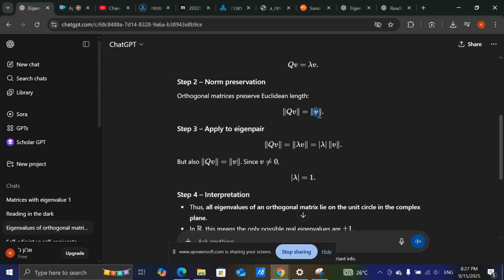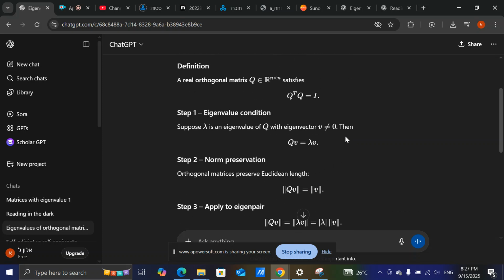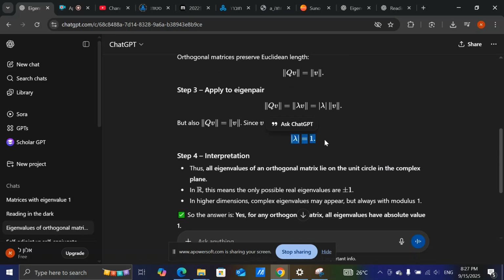Therefore, since those two left sides are equal, I can divide by the norm of V and get that the absolute value of lambda equals 1. And this is the proof that for a unitary or orthogonal matrix, which preserves the norm, all their eigenvalues in their absolute value equal 1.